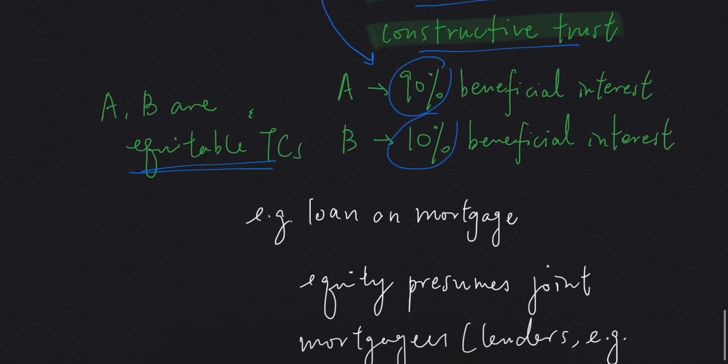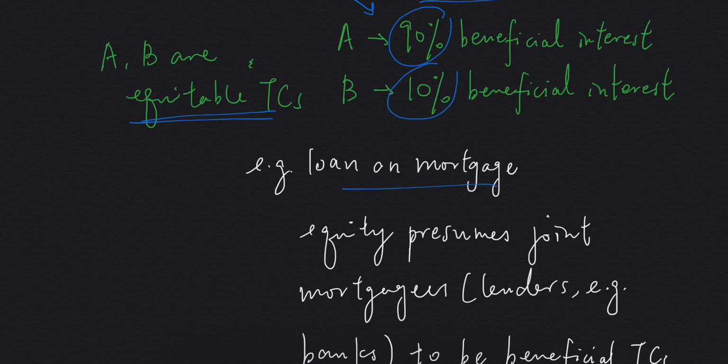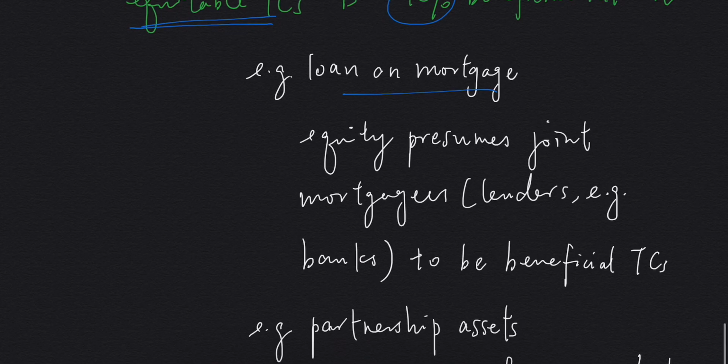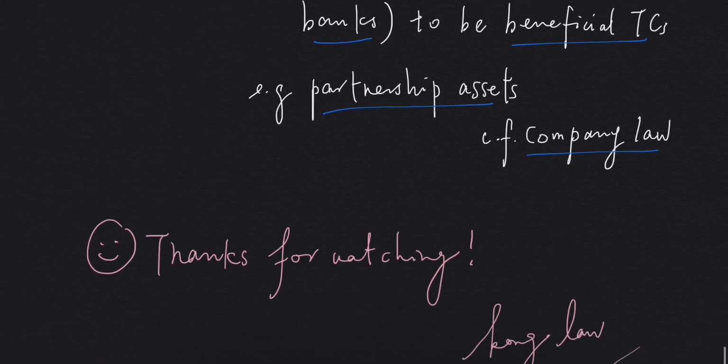There are also other examples when the discrepancy occurs. Another example is loan or mortgage. This simply means that equity presumes joint mortgagees, say banks, to be beneficial tenants in common, and partnership assets, as in the context of company law. So business partners may be presumed to hold assets as tenants in common. So this is it about co-ownership.